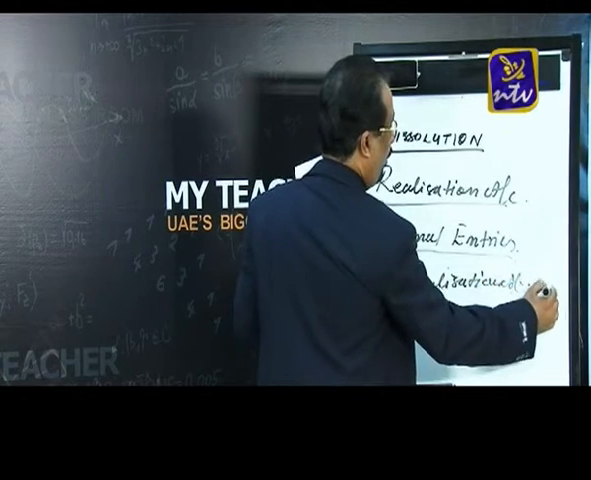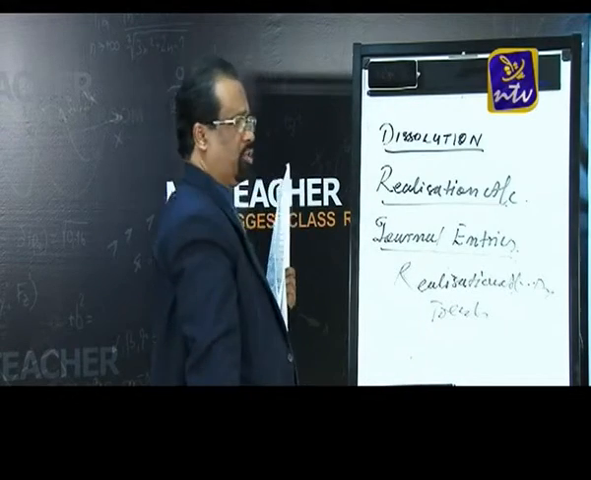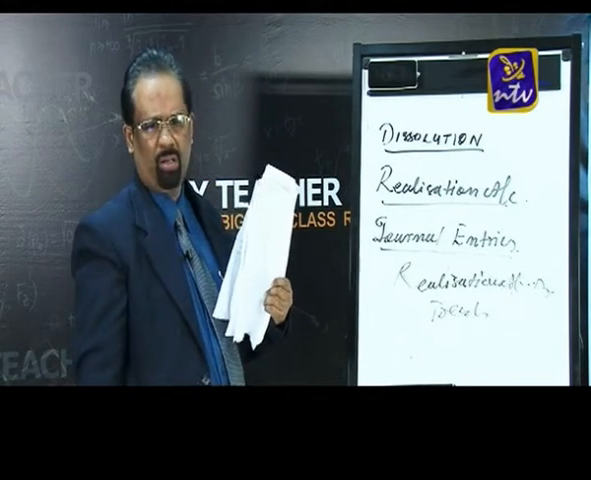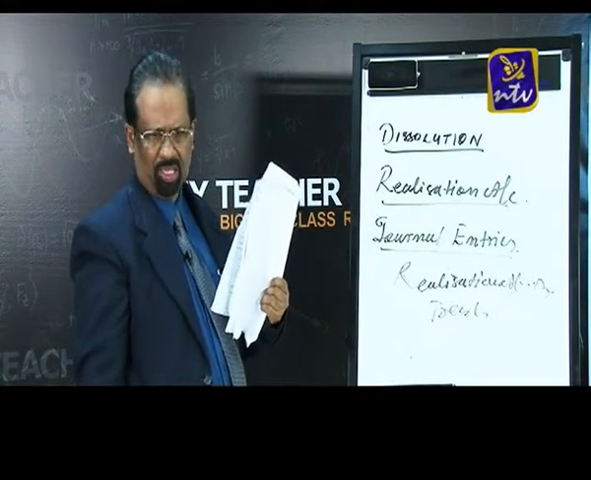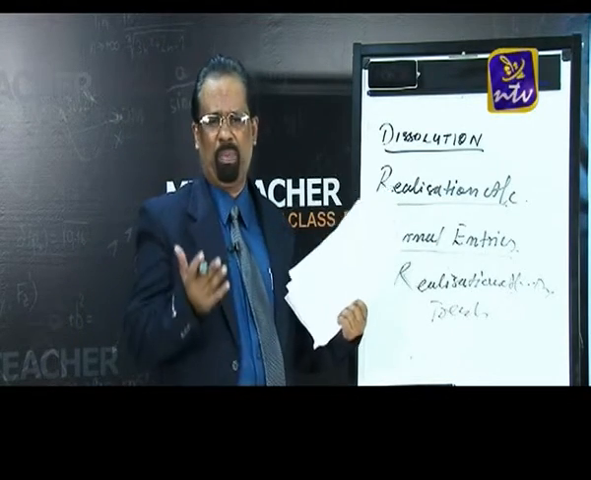So the journal entry is realization account debtor to cash account. Expense met by the firm.